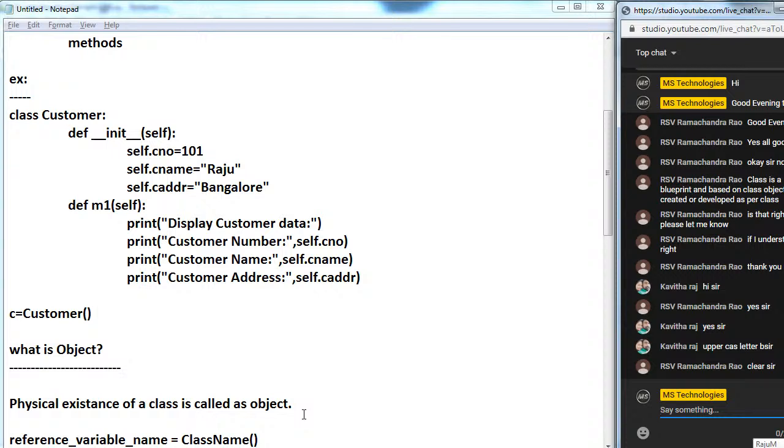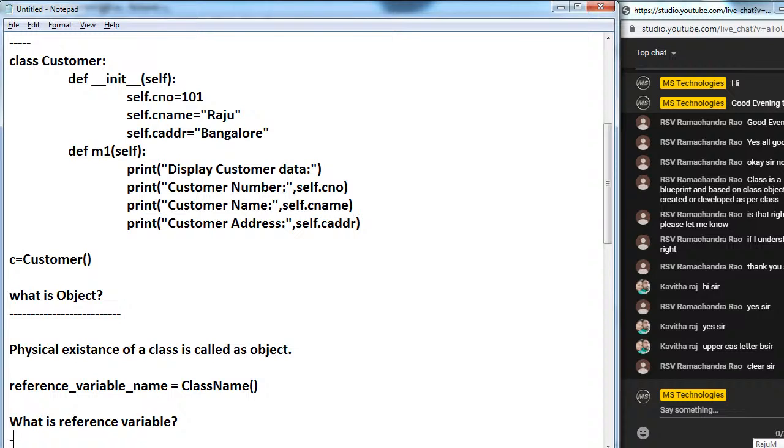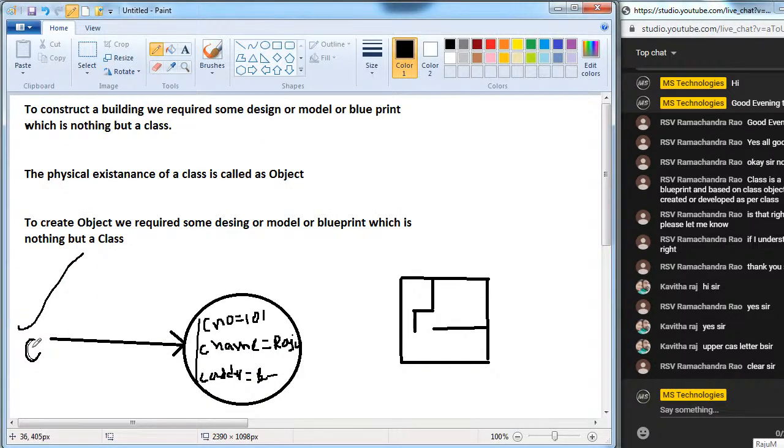Right. So now here I am saying C is a reference variable. Now tell me, what is a reference variable? See, here we are taking C like this.